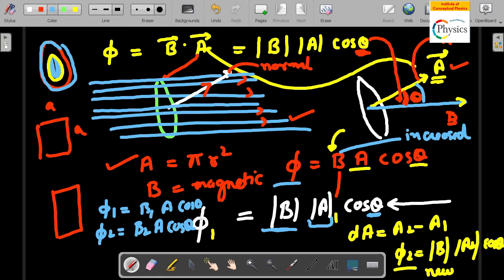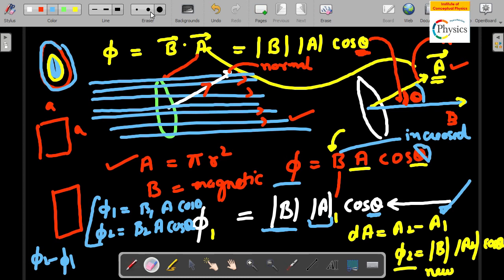So you can see that by changing the area, you're able to change the flux, which is this part. By changing the magnetic field, you're again able to change the flux. So you can calculate phi 2 minus phi 1. You can also do one more thing to change the flux, which means you can change the angle between the loop and the magnetic field. And this is what you need to do.